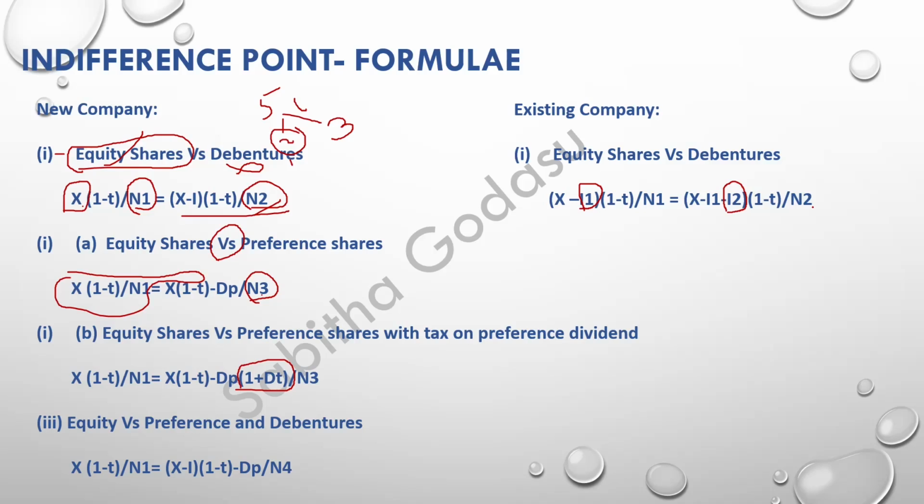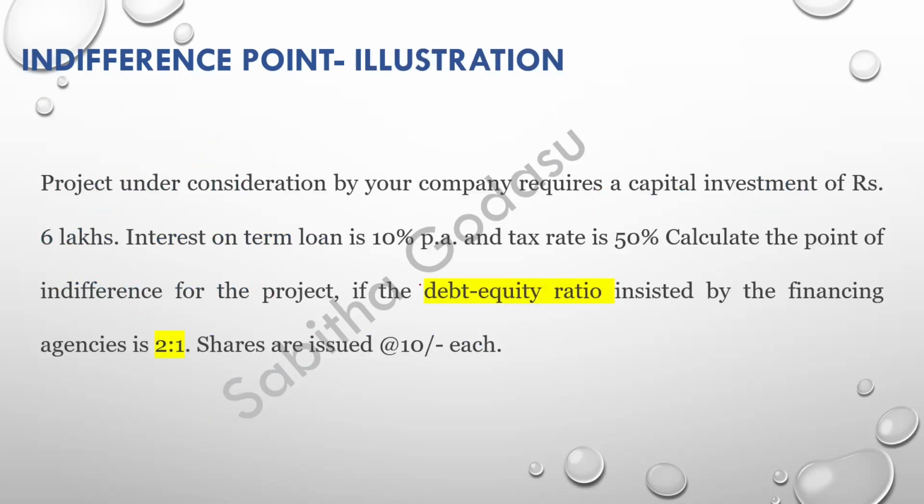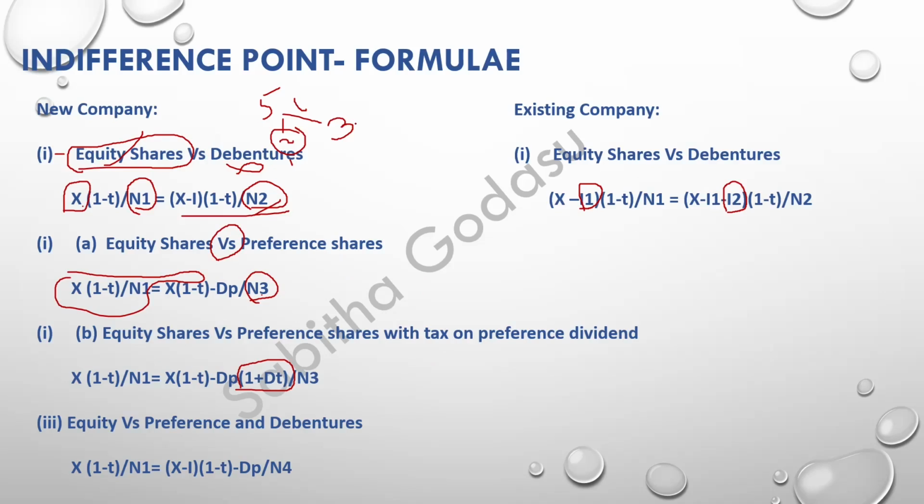These are the formulas. Now let us see the solution. Let us see one problem, to understand how these are applied. A project under consideration by your company requires a capital investment of rupees 6 lakhs. Interest on the term loan is 10%, and the tax rate is 50%. We have to calculate the indifference point for the project debt-equity ratio, where we have two portions of debt and one portion of equity, and the shares have been issued at 10 each. Now how are we going to do it? For this debt and equity, we are going to use these formulas.